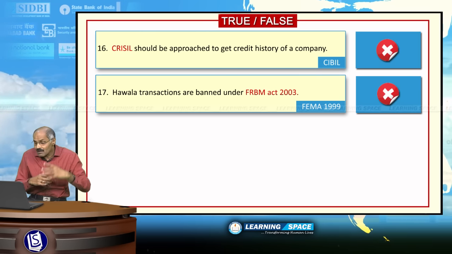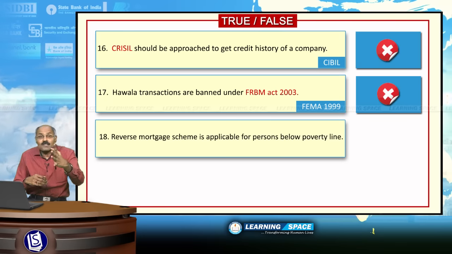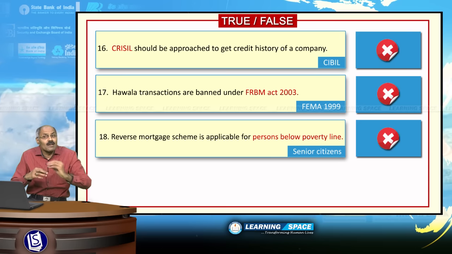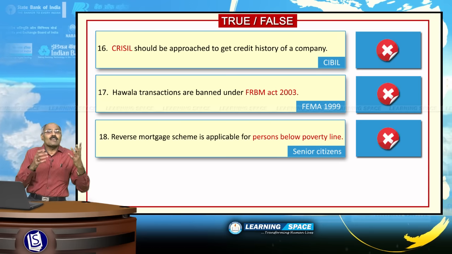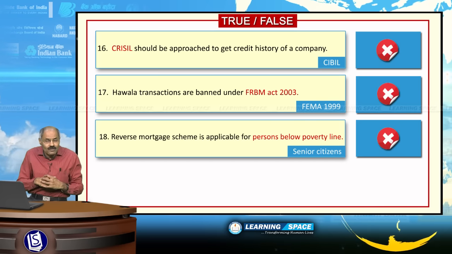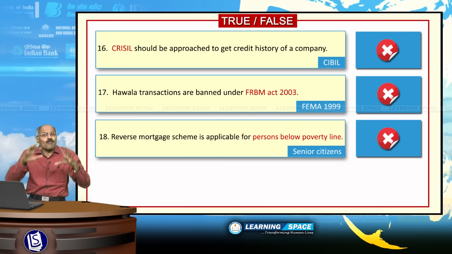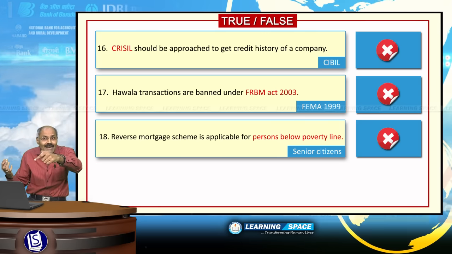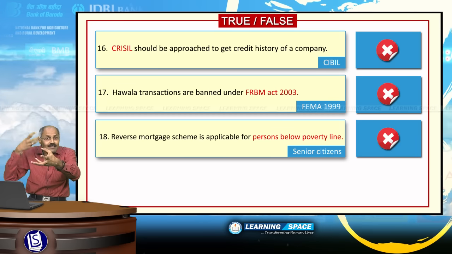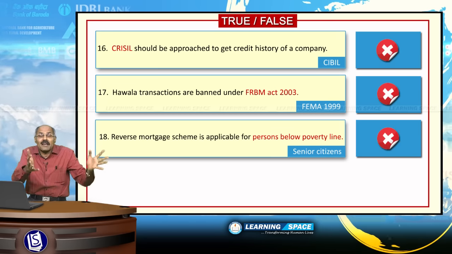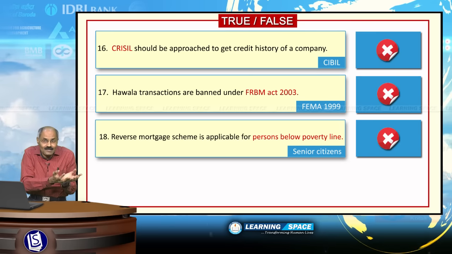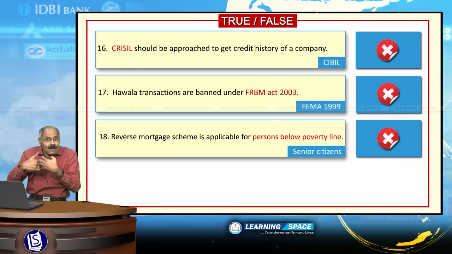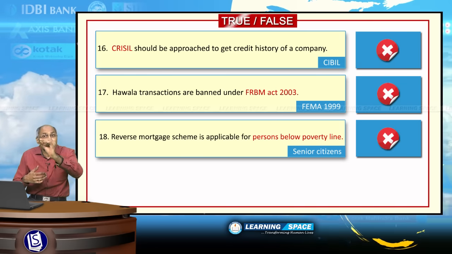Right friends, look into the next one. Reverse mortgage scheme is applicable for persons below poverty line. This is absolutely wrong. Reverse mortgage scheme is meant for senior citizens above 60 years of age who have one fixed property, one big house, but no income. They will mortgage that house to the bank and get regular income every month. After the death of the person, the bank will sell this property and get back the loan, whatever was given to the elderly person. This is a reverse mortgage scheme.